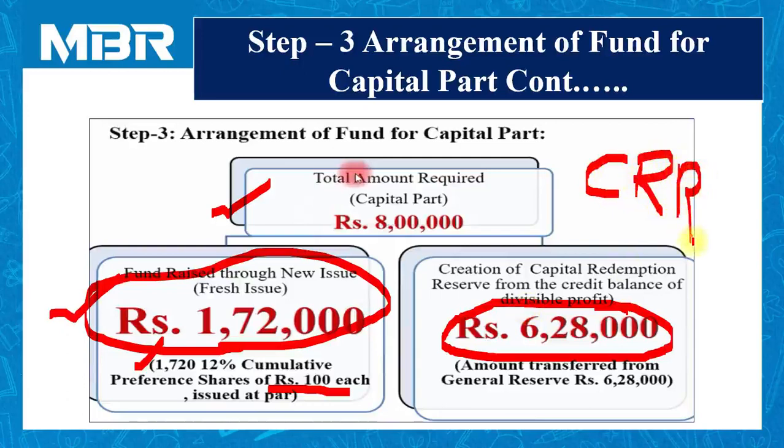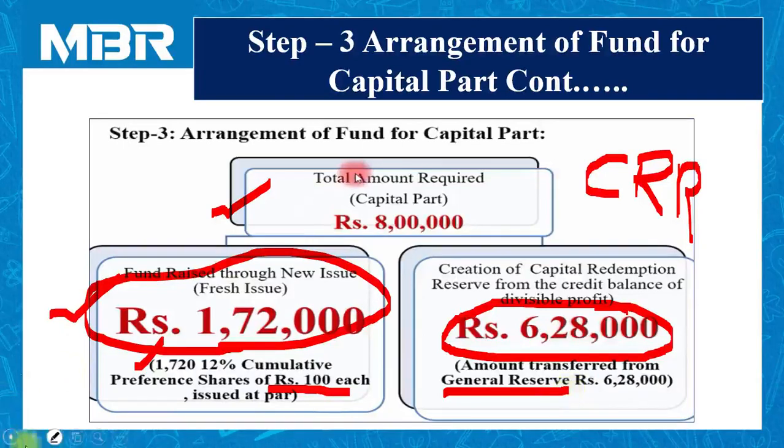Now check the liability side of the balance sheet and you can find enough amount in the general reserve of the company. So it's very easy for us to collect the fund to create CRR. We have to transfer the amount from general reserve account to capital redemption reserve account.